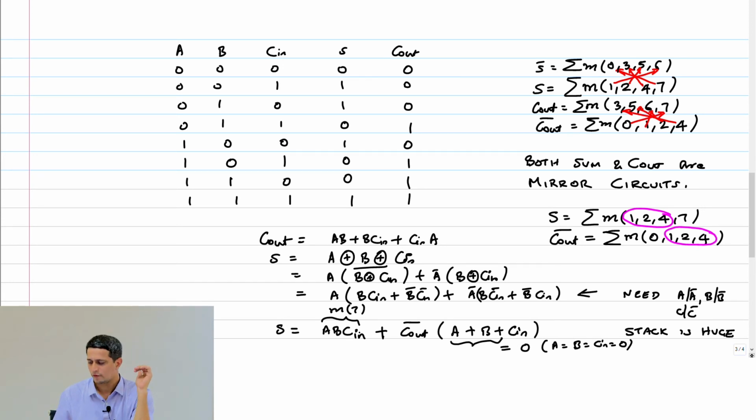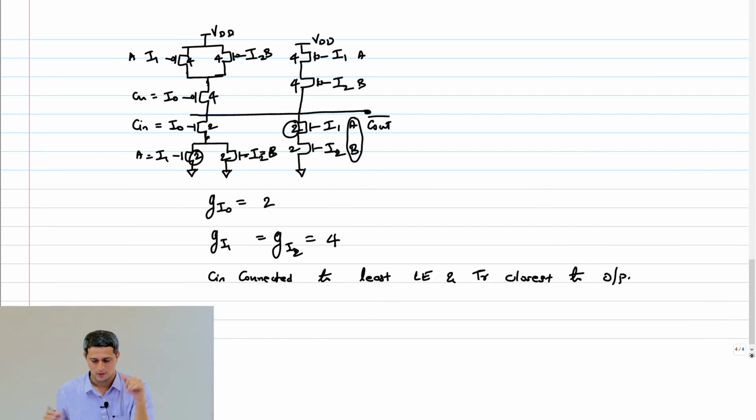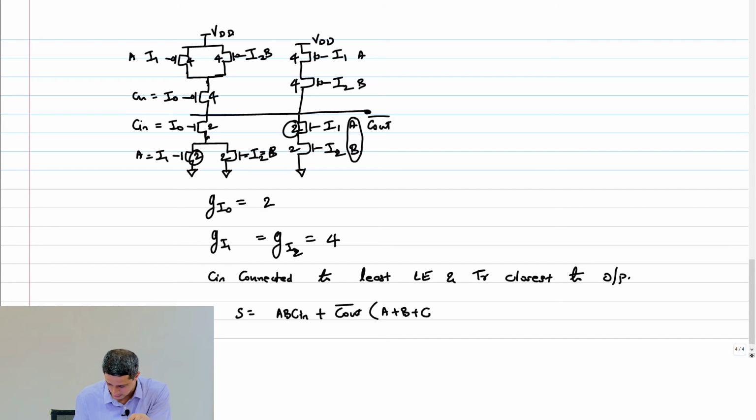Correct? So therefore now I can express my sum as A, B, C in plus C out bar into A plus B plus C in.